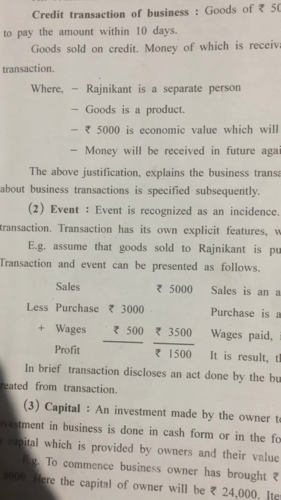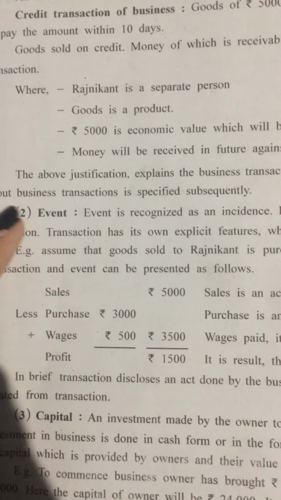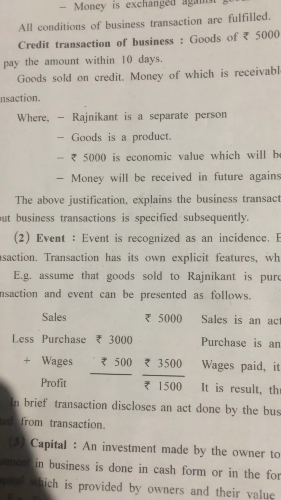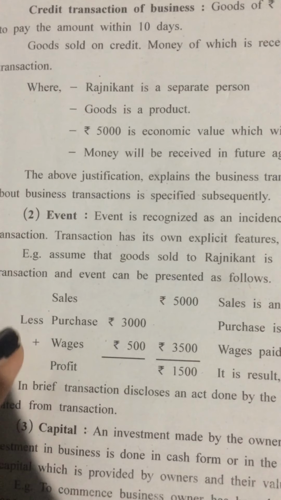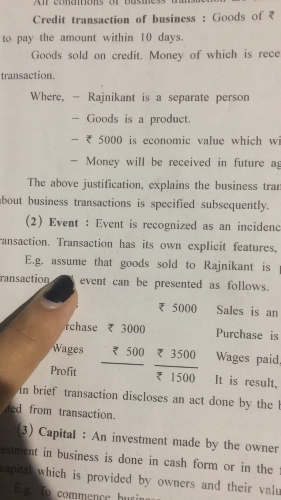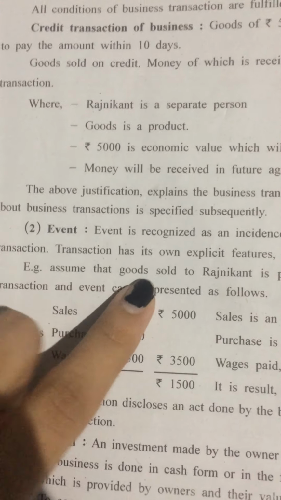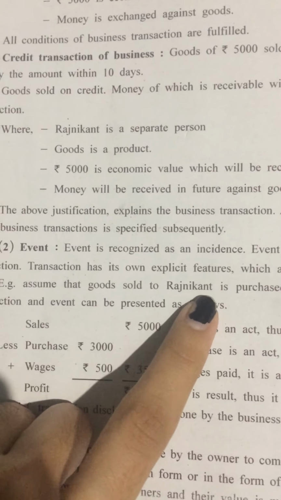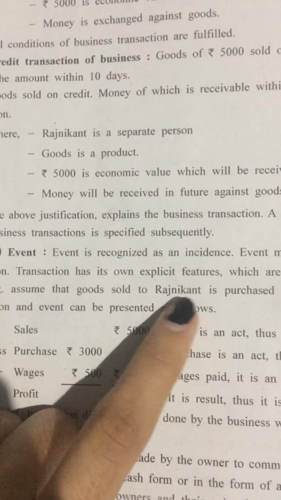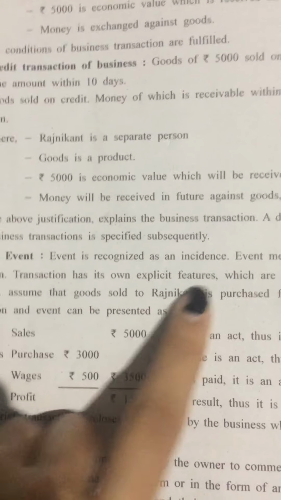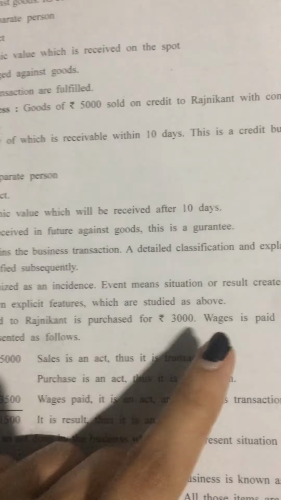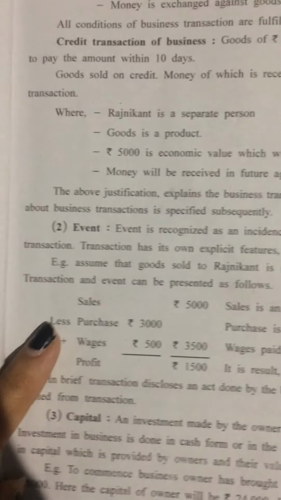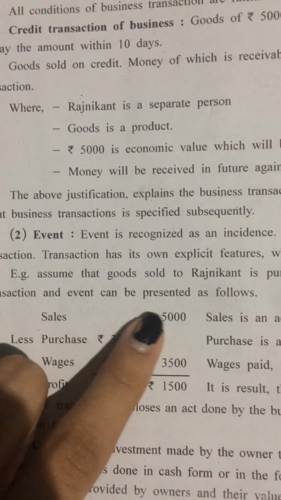So when we were discussing the first term, that was business transaction, in that we saw one example, that was goods of rupees 5,000 was sold to Rajnikant. Now by taking that example, just imagine that goods sold to Rajnikant. Now goods is with Rajnikant, but another person comes to Rajnikant for purchase of that goods and purchase that goods for rupees 3,000, and also imagine that wages is paid for rupees 500. Now transaction and event can be presented as follows.